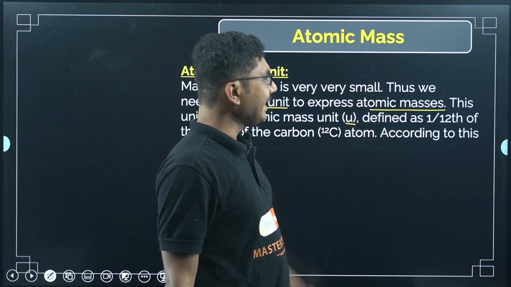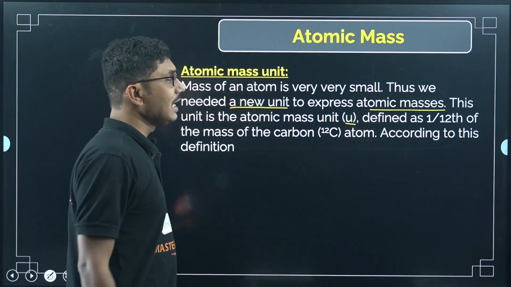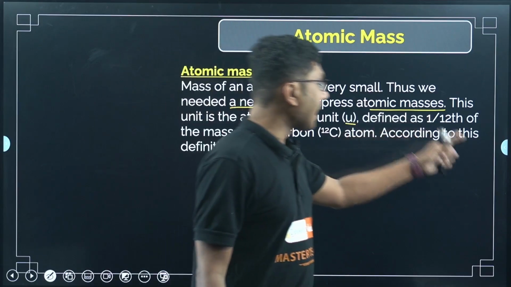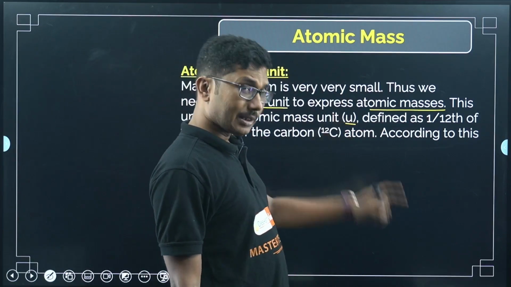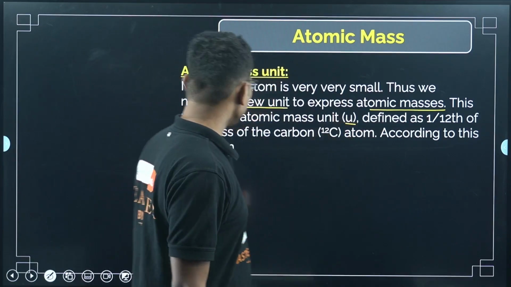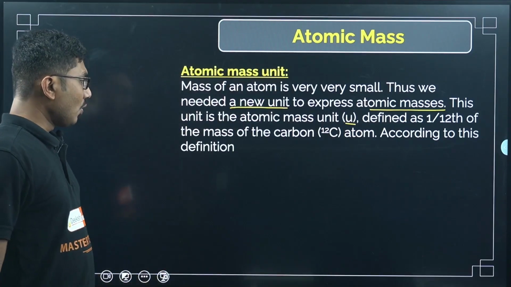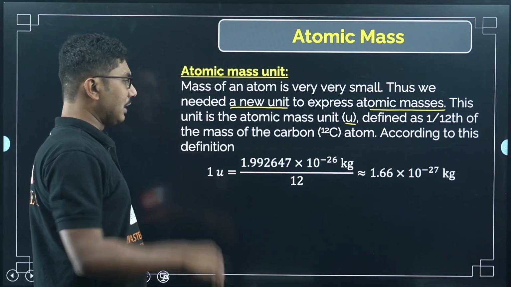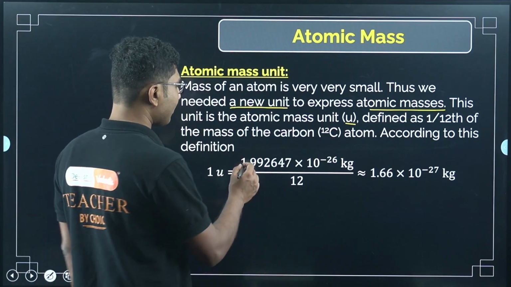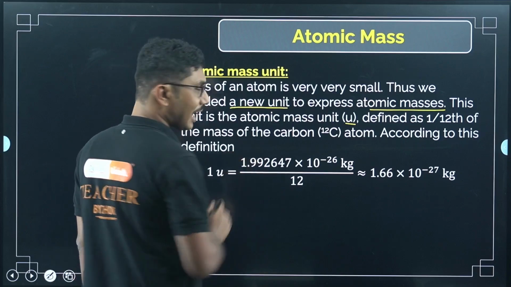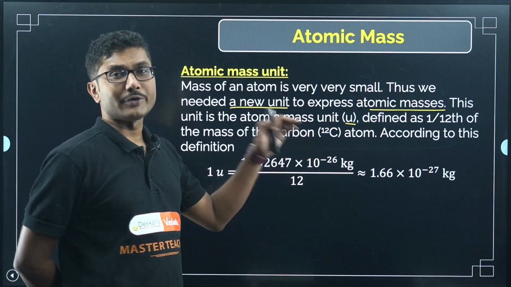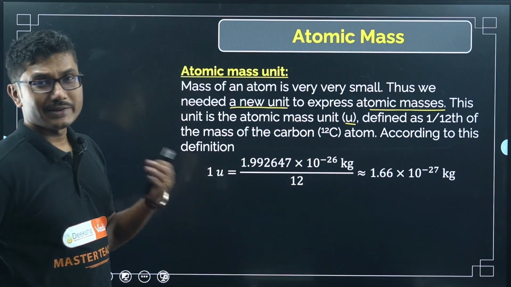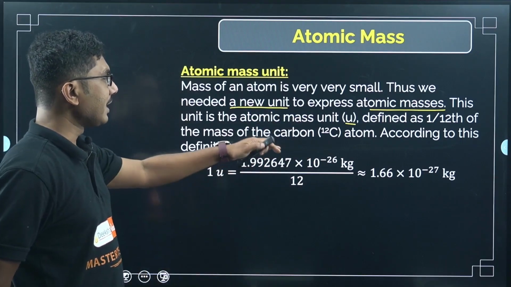It is defined as 1/12 of the mass of the carbon-12 atom, the C12 atom. According to this definition, the mass of one carbon atom is 1.992647 times 10 to the power of minus 26 kg. You can see that it is a very, very small mass, divided by 12.